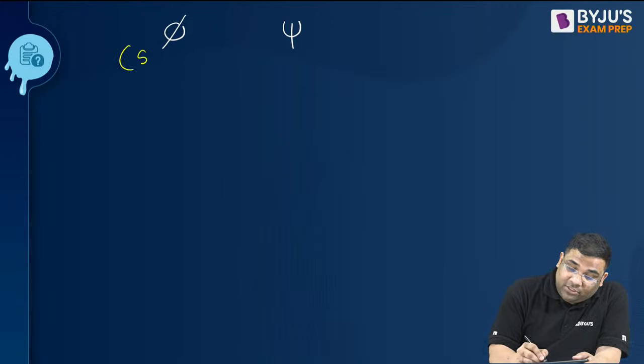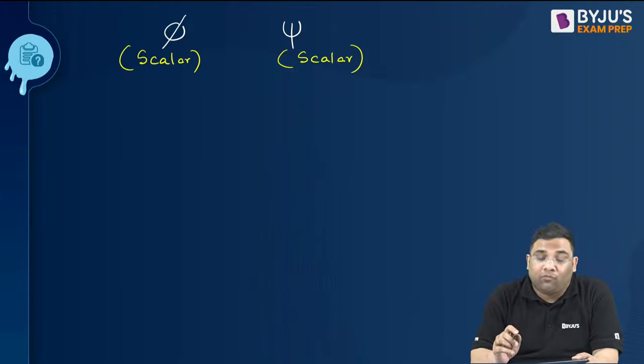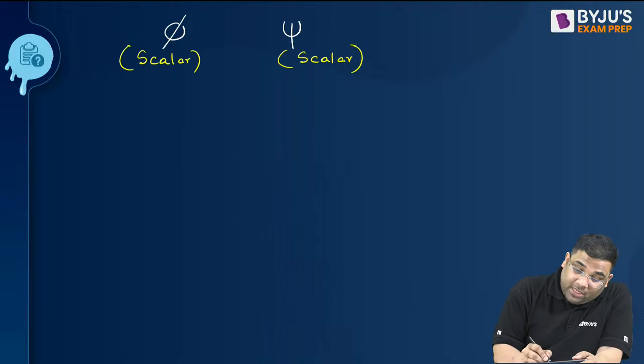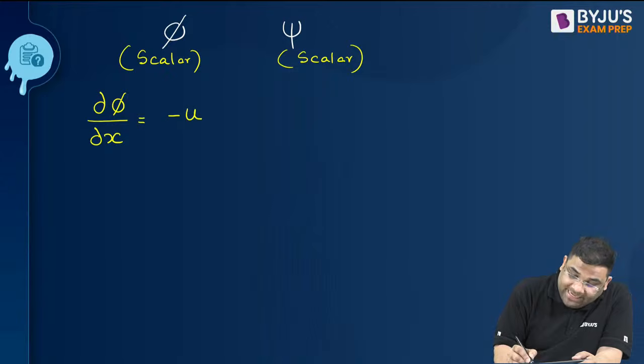Both are scalar functions, and they are used to find out the velocity. Now see, if you differentiate phi with respect to x, you will get minus u. If you differentiate phi with respect to y, you will get minus v.